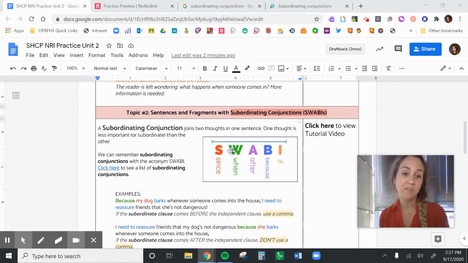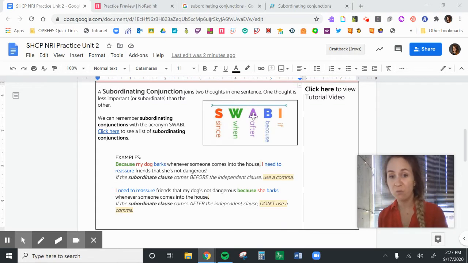So we remember subordinating conjunctions with the acronym SWABI: since, when, after, because, if. But there are a lot more than that. You can click this list to see a whole list of them. But basically, any word that joins two thoughts, but means that one is less important than the other.